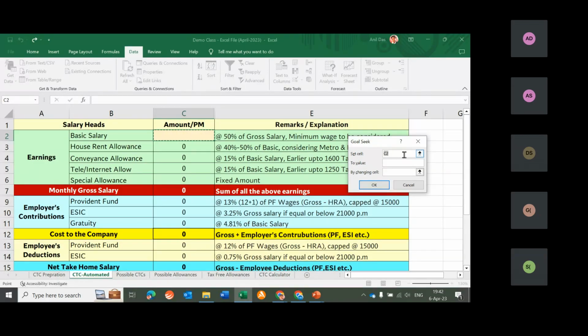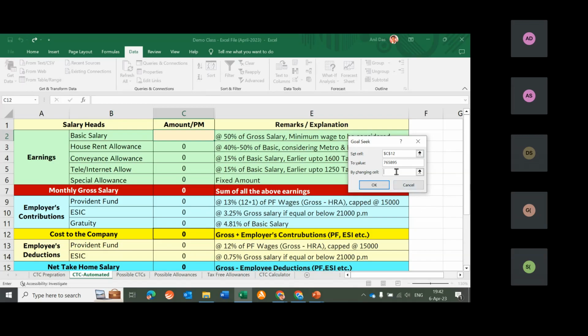Goal Seek would be asking you three questions. One is to set the cell, or select the cell in which you are looking for a value. I have selected this cell. To value: what is the value which you are looking for? Let's take some odd figure, 76589. This is how much? 7,65,895. 7,65,895 is the monthly CTC. Yes, this can be the CTC of some employee.